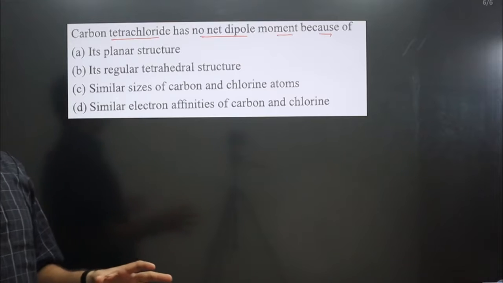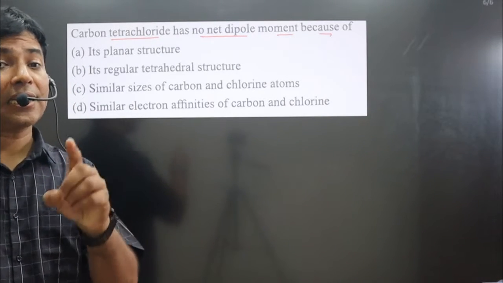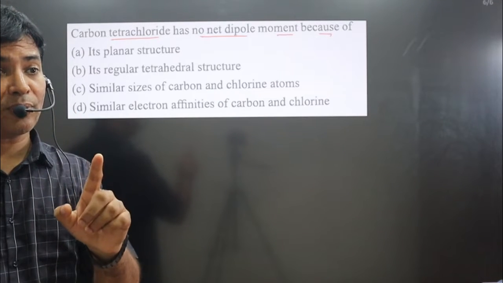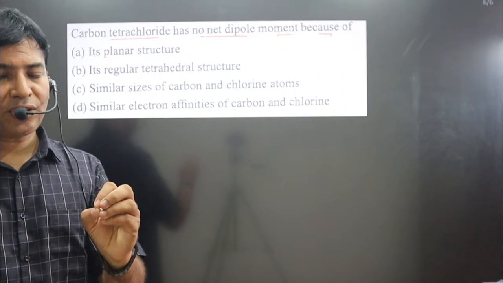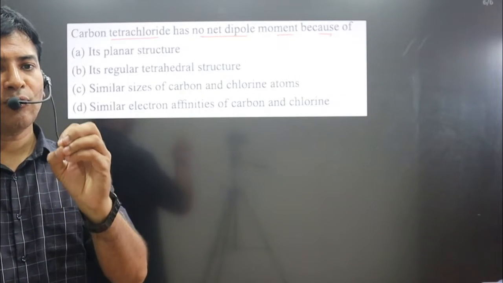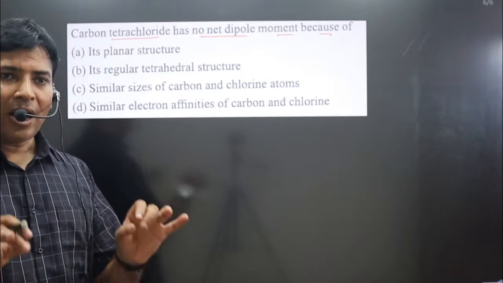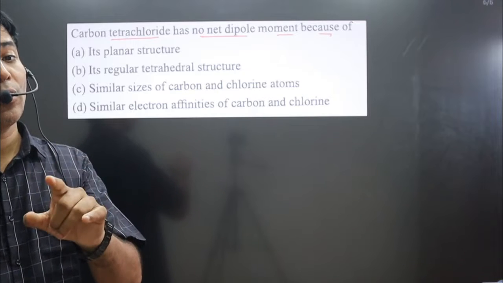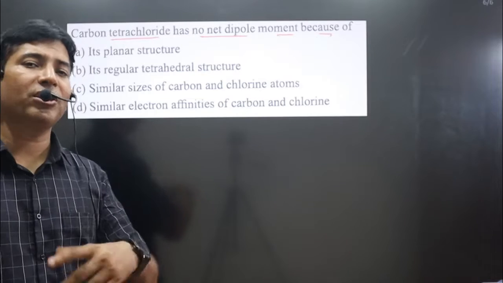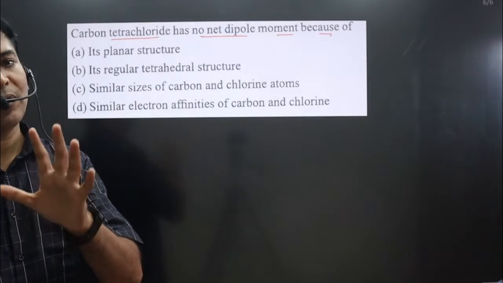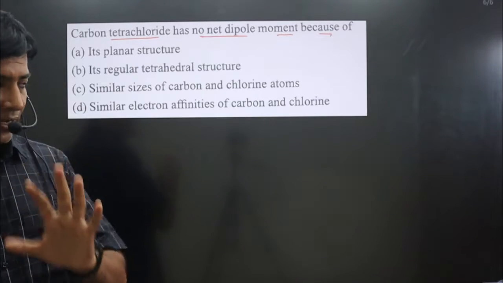If the molecule is given, we can find the geometry. Keep in mind, if the molecule has a central element with regular geometry determined by hybridization, that molecule will have a zero dipole moment, and in that case it will be non-polar by nature. And if the central element has a lone pair, then the geometry will not be regular. It will be distorted geometry because of lone pair-lone pair repulsion, lone pair-bond pair repulsion, and bond pair-bond pair repulsion.